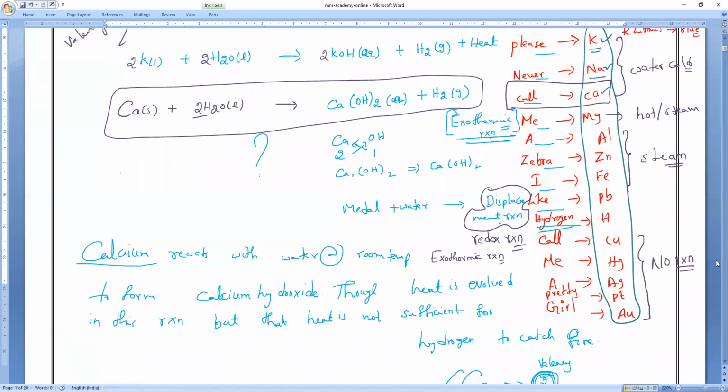Why? Because they are present below hydrogen. They are less reactive than hydrogen. So with anything, cold water, hot water, or steam, no reaction will take place. Do you all understand, guys? I hope everybody is clear. Any doubt, please let me know.